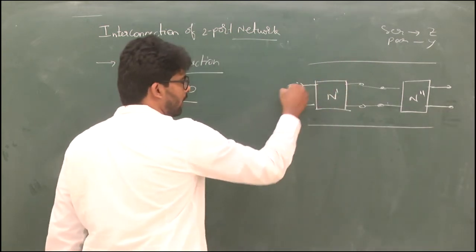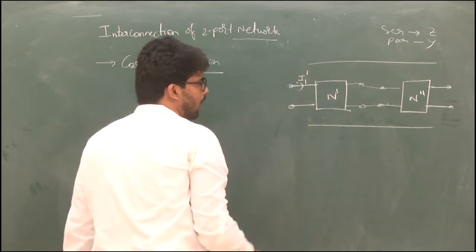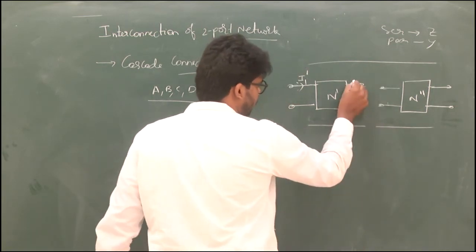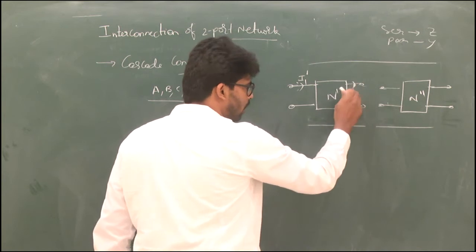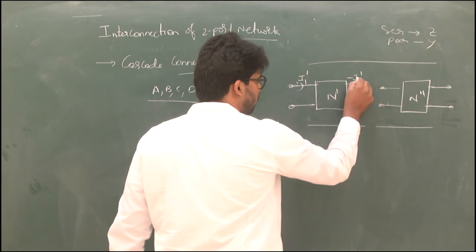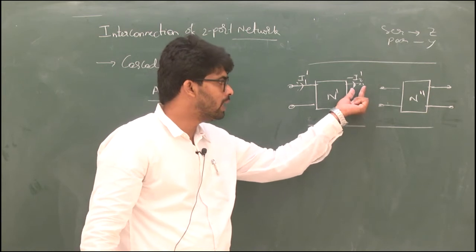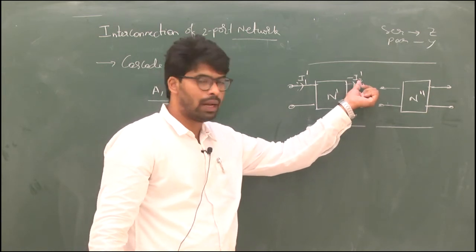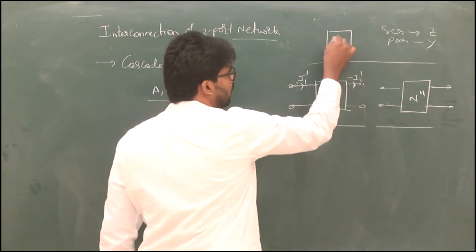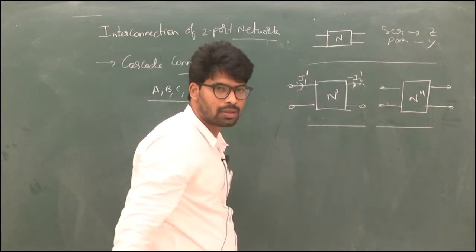While doing ABCD parameters, I take the input current as I1 dash, and the current flowing outside we name I2 dash. I said already why we take the minus symbol. For simplification, if you take one circuit, circuit N, I wish to find the ABCD parameters of this circuit.